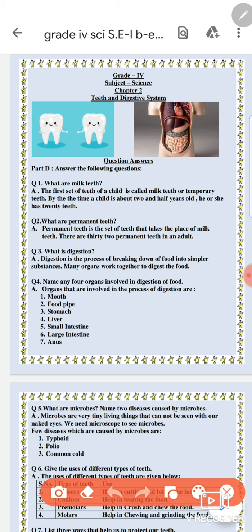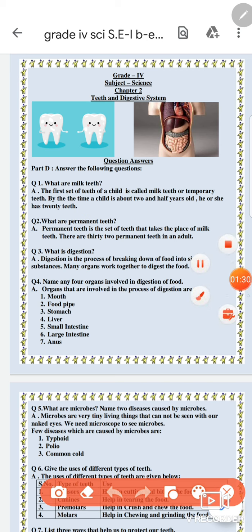Second, what are permanent teeth? Permanent teeth are the second set of teeth which take the place of the milk teeth. These are total 32 in number. And why do we call them permanent? Because once they fall off, these teeth are not replaced by any other set of teeth. That's why we call them adult teeth, and also permanent teeth.